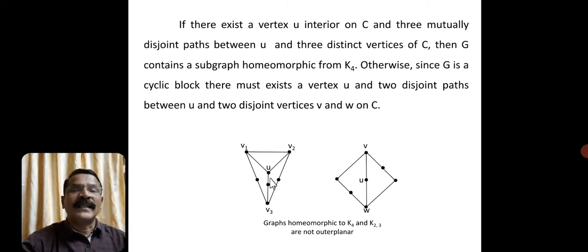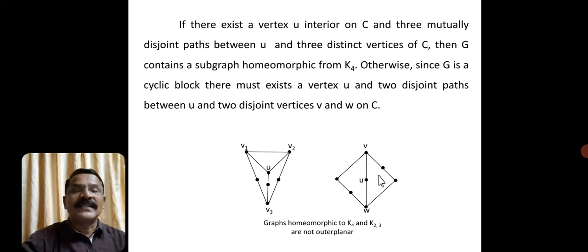Here one vertex U is lying interior to C. So now there are vertices, say V1, V2, and we are considering one vertex U and V3. So already we know these are the graphs homeomorphic to K4 or K2,3. Okay, the first graph is homeomorphic to K4. The second graph is homeomorphic to K2,3.